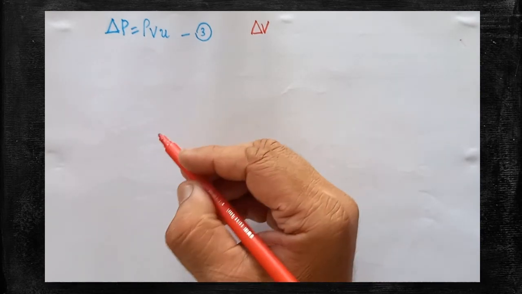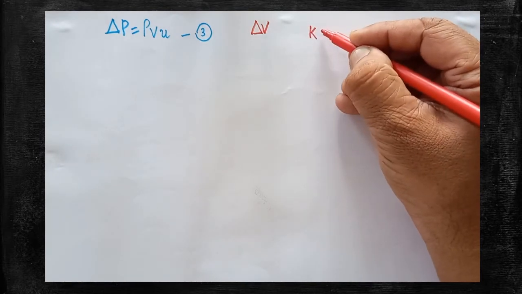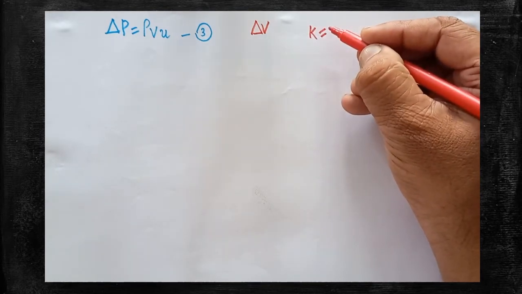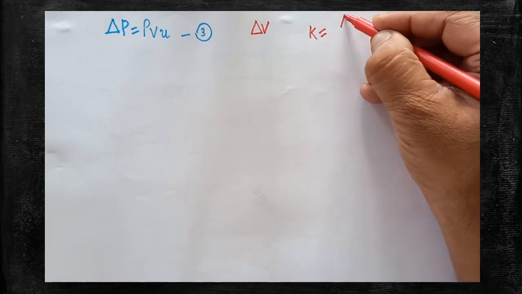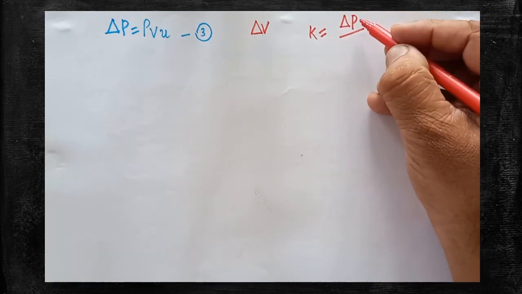Already you have learnt about bulk modulus. What is bulk modulus? Bulk modulus K is nothing but ΔP, the change in pressure, divided by, what is this?